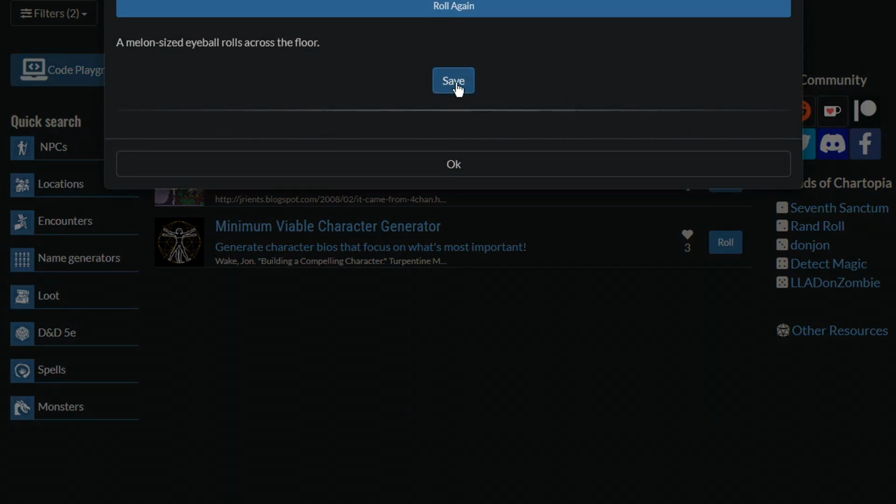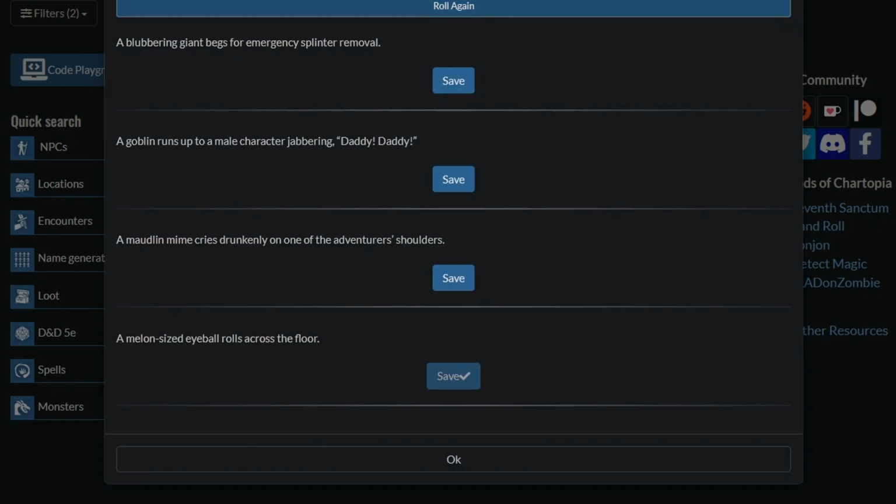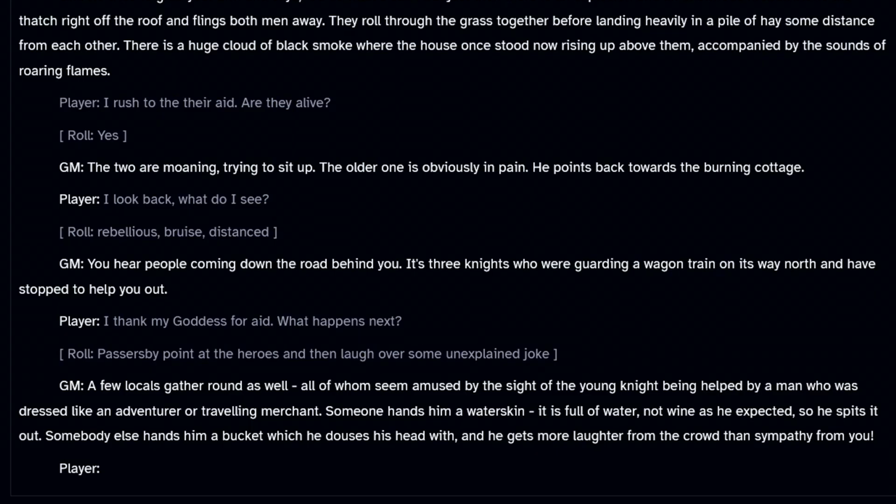A melon-sized eyeball rolls across the floor. A goblin runs up to a male character jabbering, "Daddy, daddy." Fun things like that that you can add in. And you can even do them as simply as doing this. Passers-by point at the heroes and then laugh over some unexplained joke.